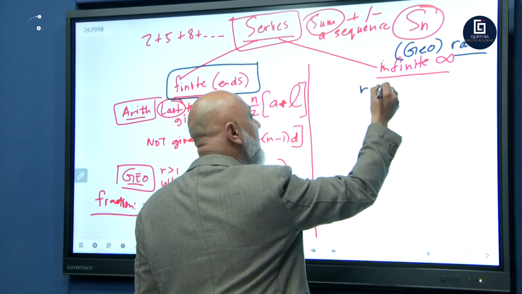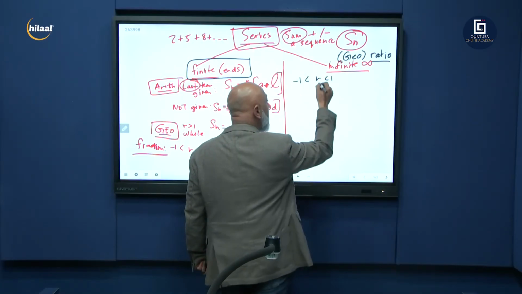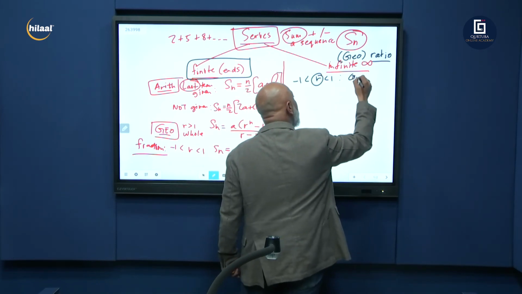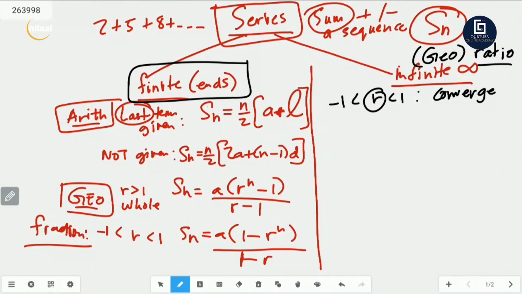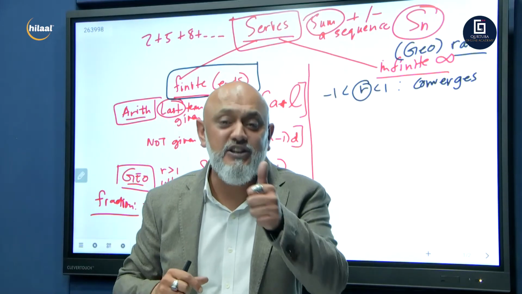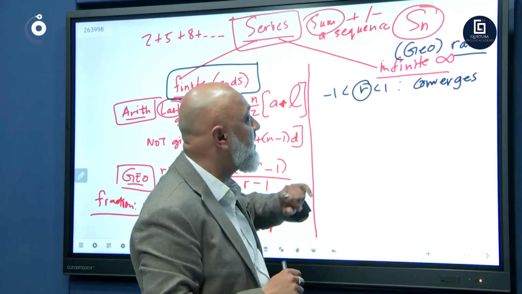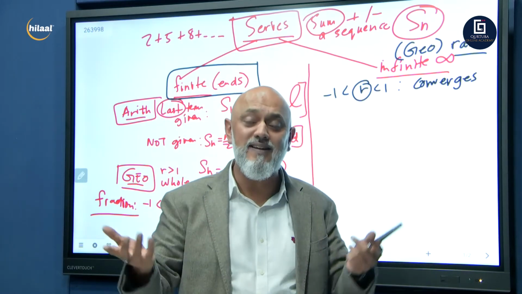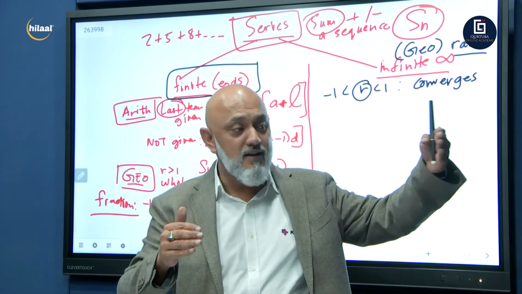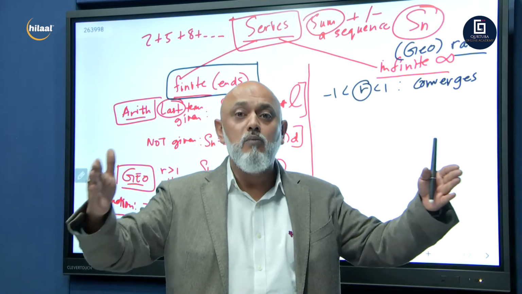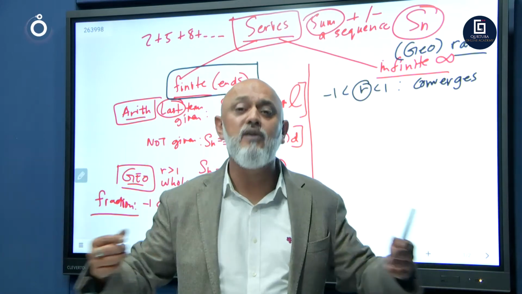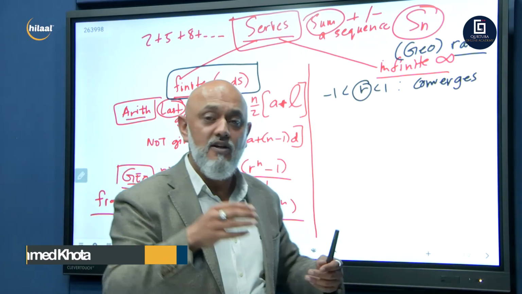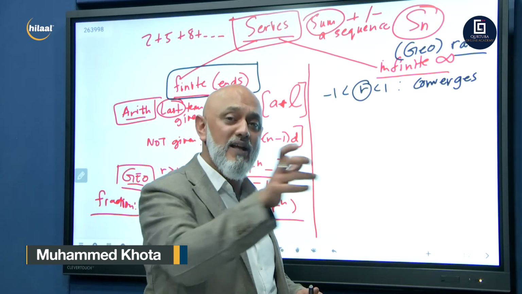One where r is less than 1 but greater than -1. When you calculate your r, we say that the series converges, or it's convergent. When you calculate r in your geometric series, and r is a fraction, or r is less than 1 but greater than -1, we say it converges. What does it mean? It means that as we add more and more terms to the series, the sum will move towards a number, converge. If I say we're all converging, it means we're coming together. So that means the total, the sum, will come towards a number.